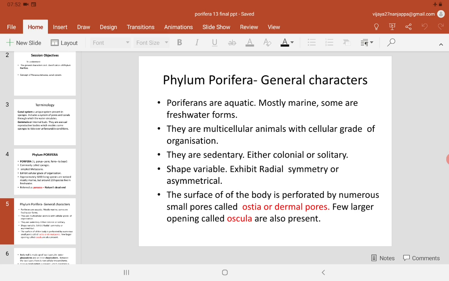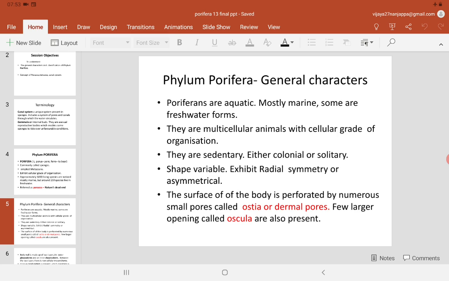Only the larvae of the poriferans show locomotion. So this is an important character to notice. When we see these poriferans in the sea water, they almost look like plants. They are either colonial or solitary. Shape varies depending on the species, and they exhibit either radial symmetry or, most of the time, they are asymmetrical.